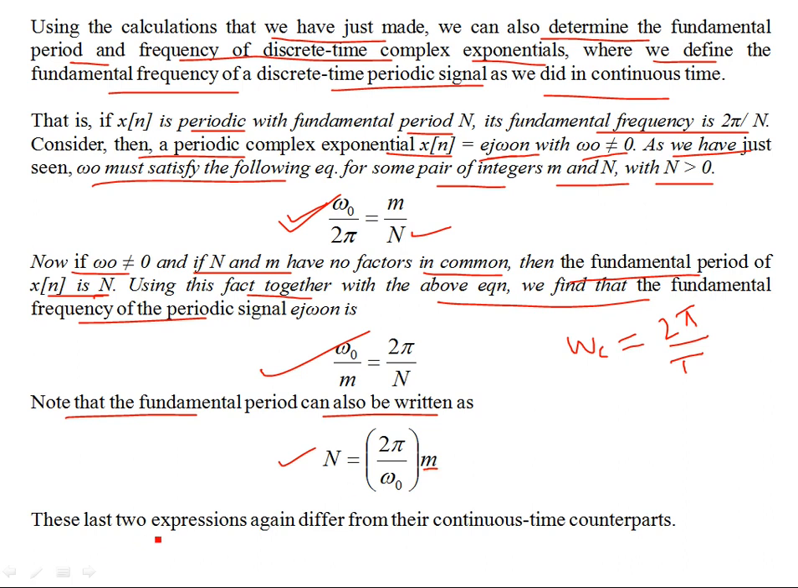So these last two expressions again differ from their continuous time counterparts, because n has to be an integer, whereas t is not necessarily an integer, right? It's any positive real quantity, right?